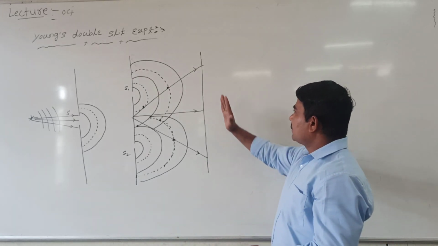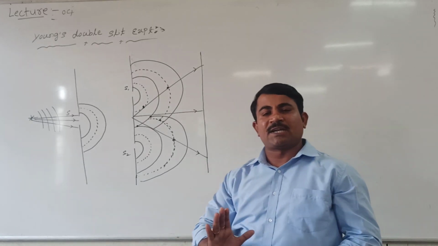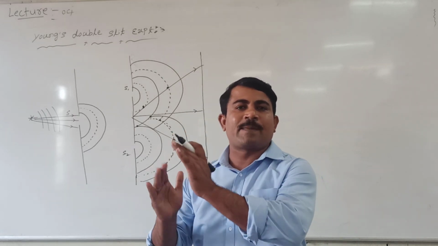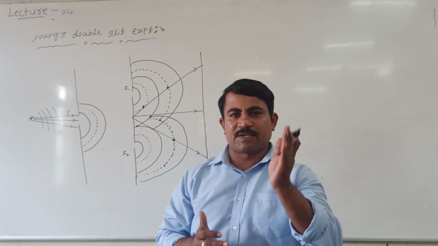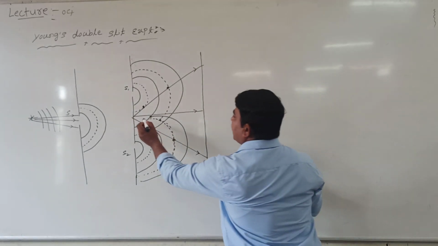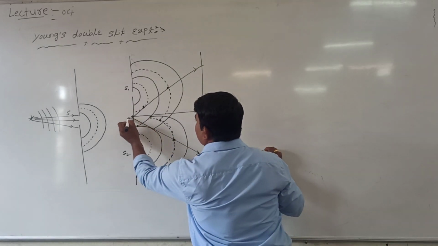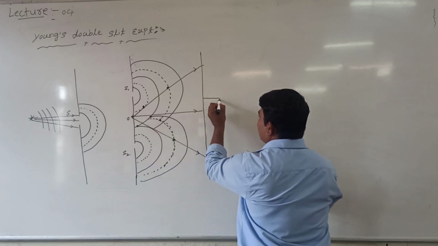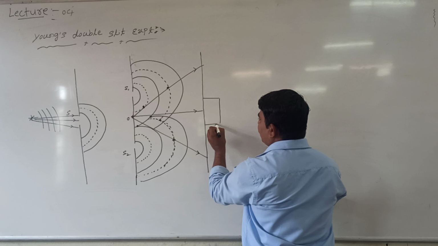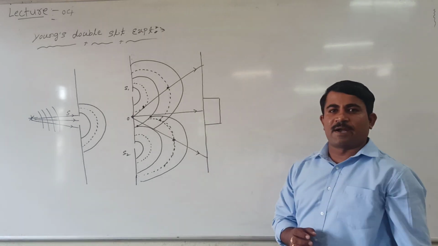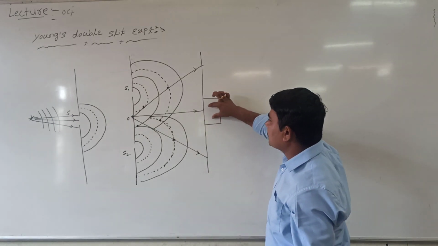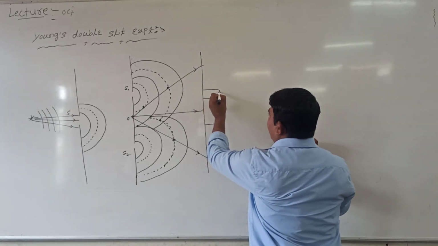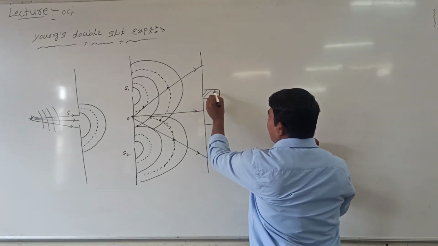See here, this interference pattern consists of a central bright band followed by a dark band and a bright band on each side. How is this? At the center, I can call this point O, and at this point the interference pattern is observed. The interference pattern consists of a central bright band, I mean at this point there is maximum intensity, followed by a dark band of equal width. This is the dark band again.